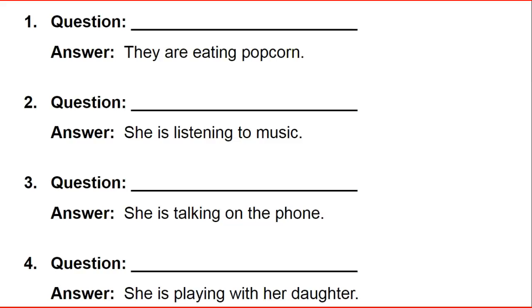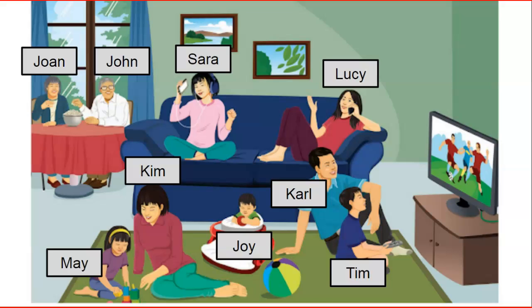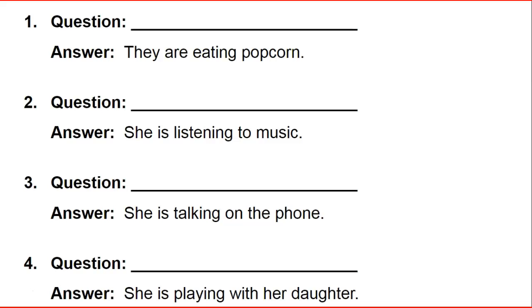Can you read the next question? Read number 1. They are eating popcorn. Okay. What are Joan and John doing? Good job. What are Joanne and John doing? They are eating popcorn. Good.